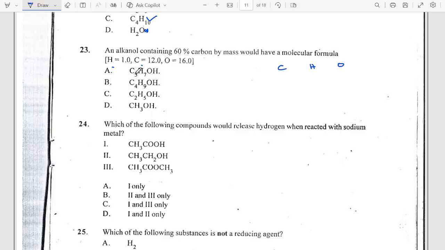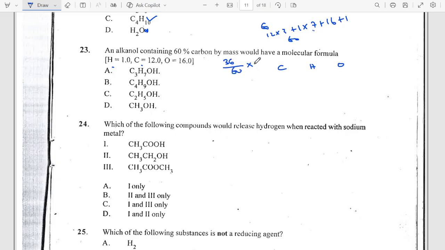Like here now, the carbon total is 36 because 12 times 3. Then divided by the whole. For C3H7OH, it is 12 times 3 plus 1 times 7 plus 16 plus 1. This is 17 plus 7, 24. 24 plus 36 is 60.